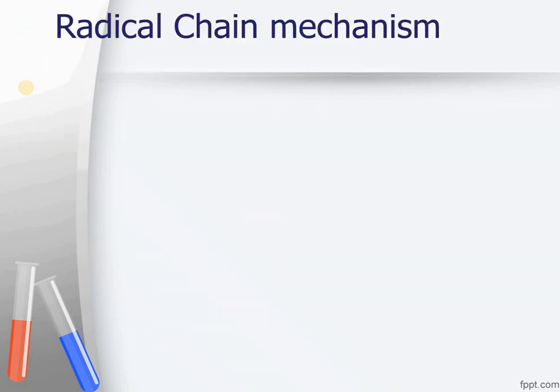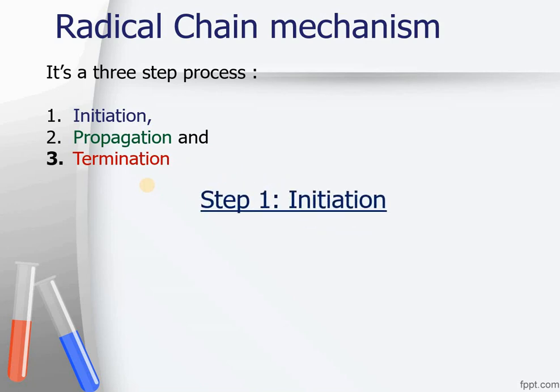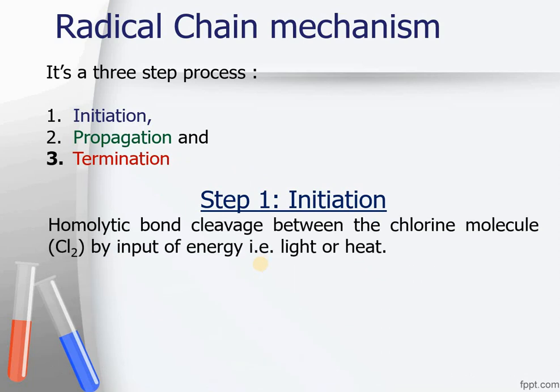Now the detailed mechanism is being shown over here. This radical chain mechanism is in fact a 3-step process. The first step is initiation, the second step is propagation, and the third step is termination. Let's discuss all these 3 steps in detail now. First of all, initiation. Initiation breaks the bond between the chlorine molecules, and it usually happens due to energy, that is sunlight or heat, being provided.